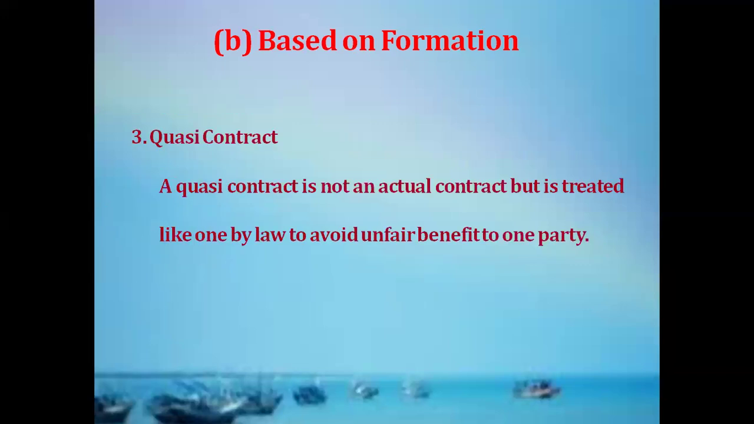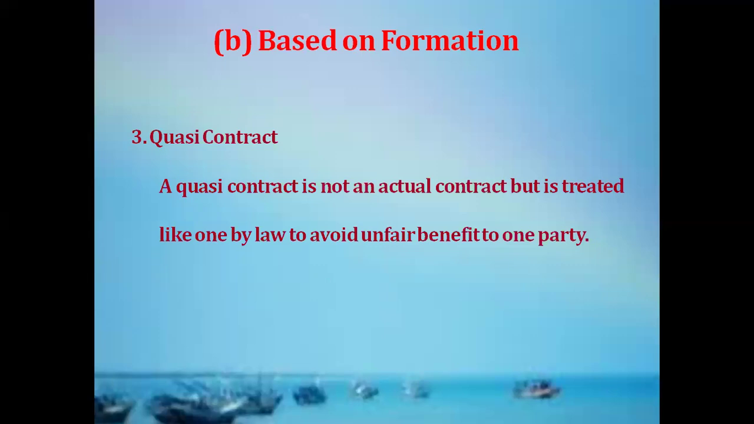A quasi-contract is not an actual contract, but it is treated as one by the law. Strictly speaking, a quasi-contract is not a contract at all. A contract is intentionally entered into by the parties with legal objects. A quasi-contract, on the other hand, is created by the law. It resembles a contract, and a legal obligation is imposed on a party who is required to perform it.